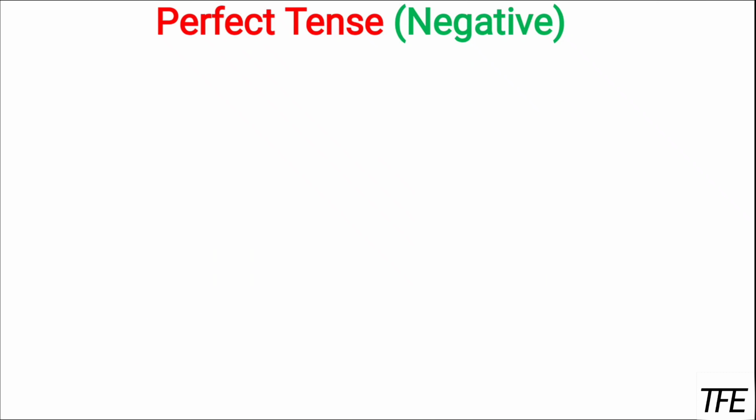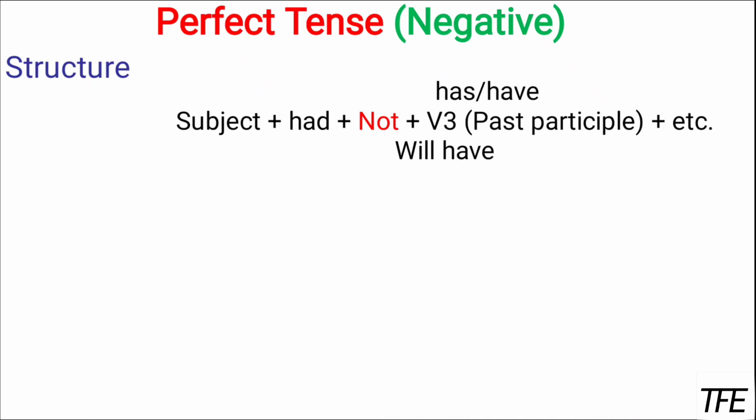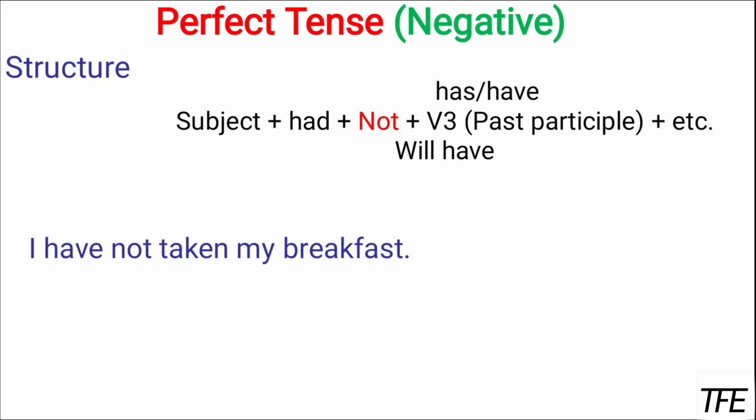Now let's see the negative forms of sentences. For negative, we have to use only one word in our structure, and for this our structure will be changed, not much, just a little bit. So here you can see not. There is one new word, not, that we have to put after the helping verb. And here as well we have to put not. Let's see. I have not taken breakfast. I have not taken breakfast.